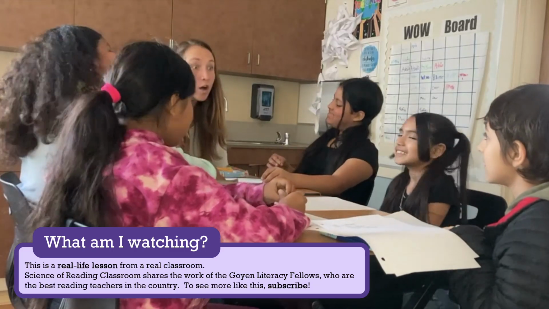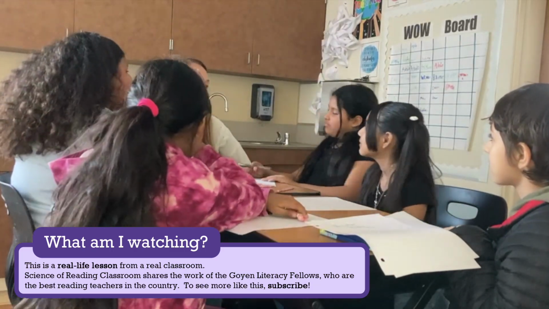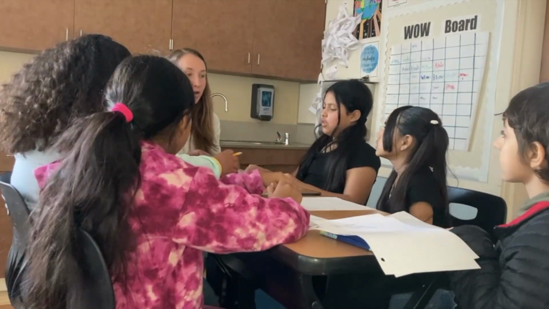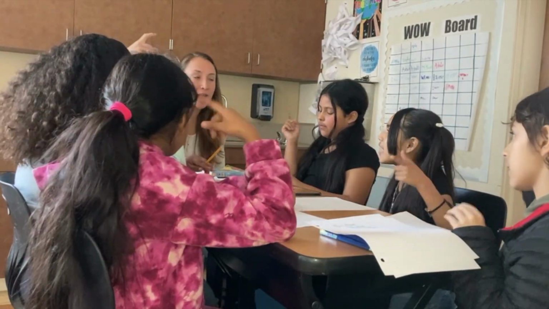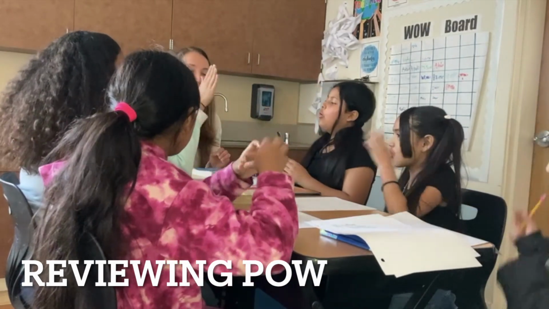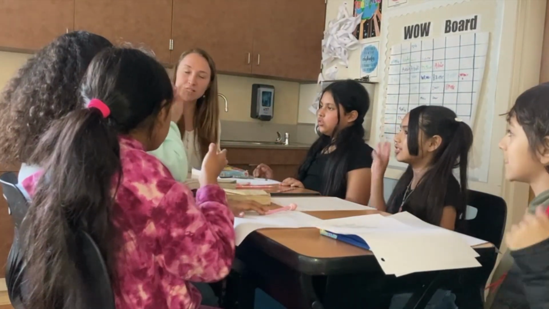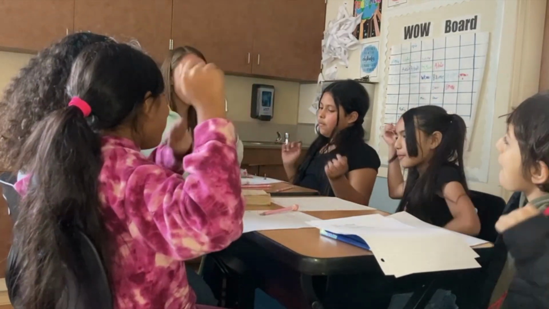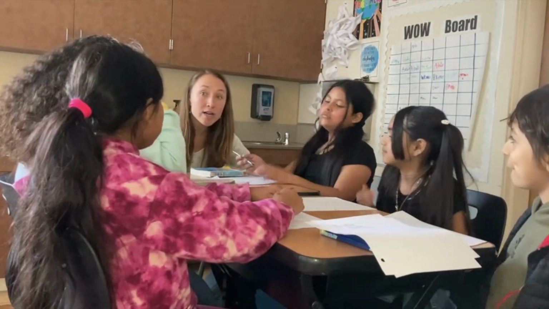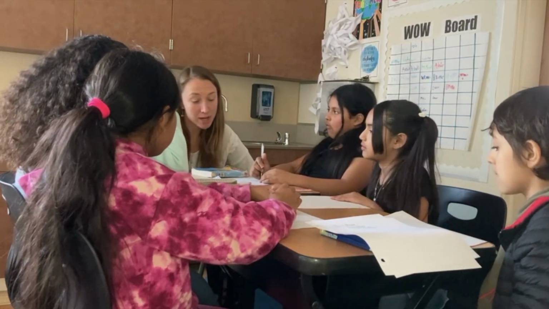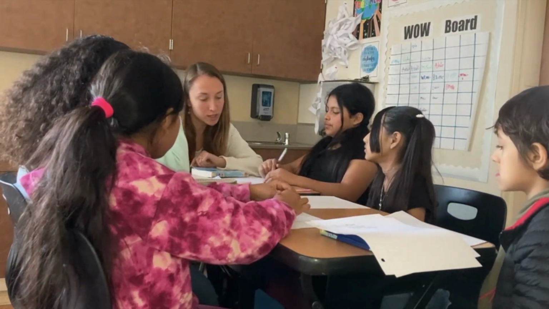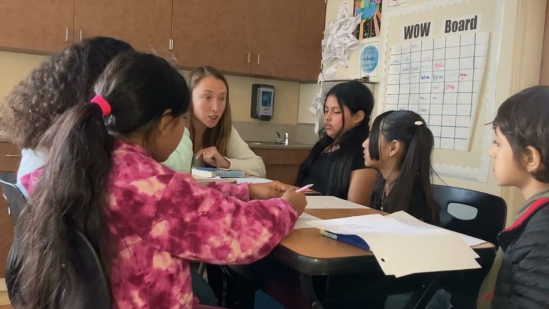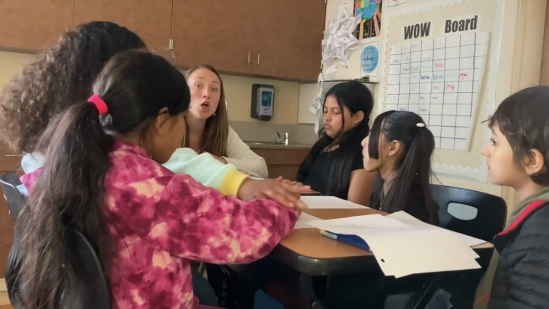So to start us off, before we start writing, we know that every time we write, we do POW. So for POW, we have: Pick my ideas, O, organize my notes, W, write and say more. Pow, pow, pow. Good, so we already did our P, pick my ideas, with our do what. Our do what today says describe Esperanza and Mama's reactions to Mama's sickness.